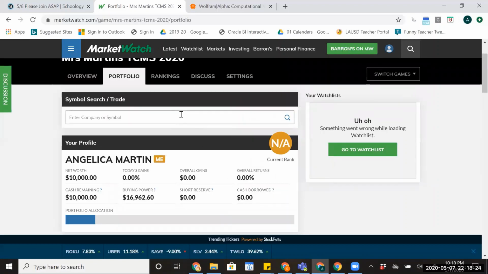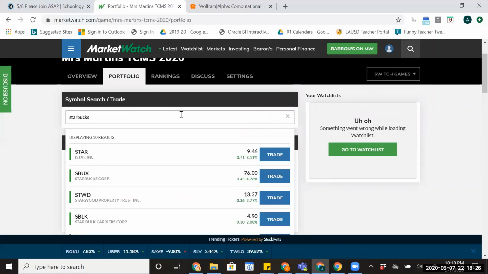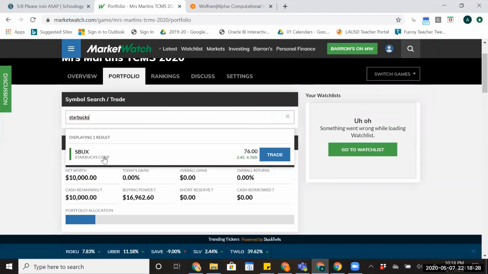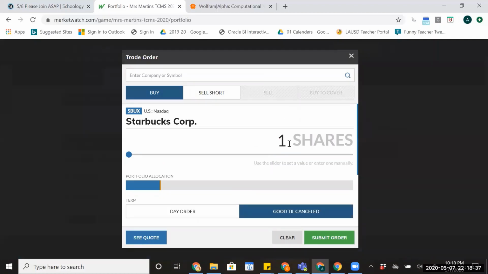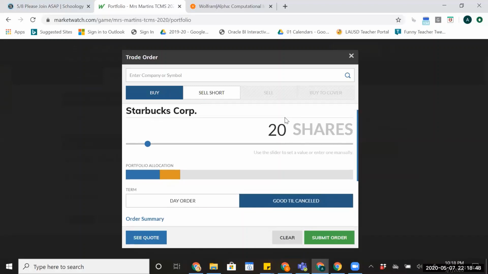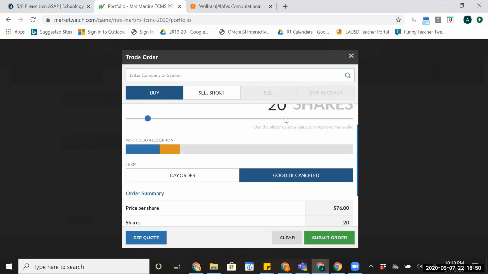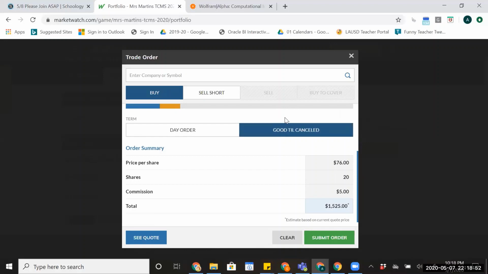So just to review one more time, this time I'm going to buy some Starbucks shares. I know you guys like Starbucks. You come into my room with Starbucks all the time. So that one's a little cheaper than Apple. It's $76 per share. So I'm going to trade some of those. And since it's a little cheaper, I might go ahead and go with 20. You know, I feel like every couple of months a new Starbucks shows up around my neighborhood. So I'm going to go ahead and invest in 20 Starbucks shares because that place isn't going anywhere. I can feel confident buying in Starbucks.